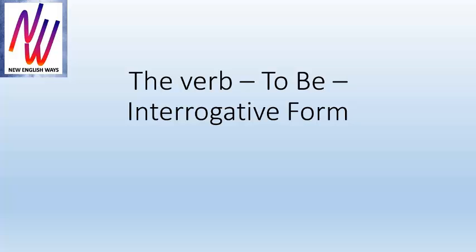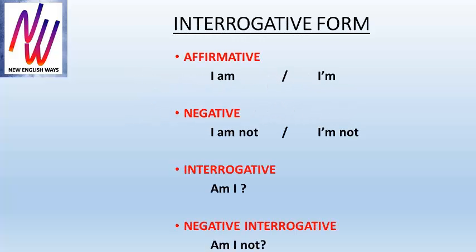The verb to be. Interrogative form. Affirmative. I am. Contraction. I'm. Negative. I am not. Contraction. I'm not. Interrogative. Am I? Negative interrogative. Am I not?